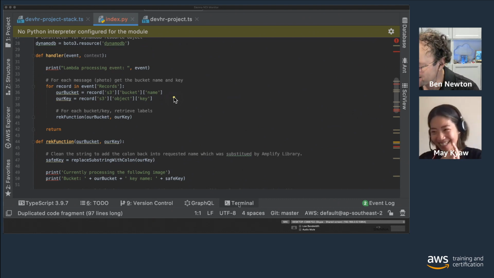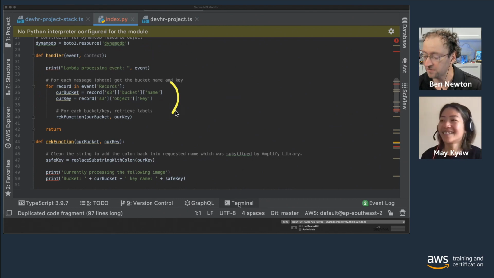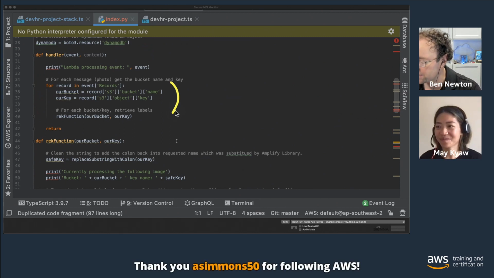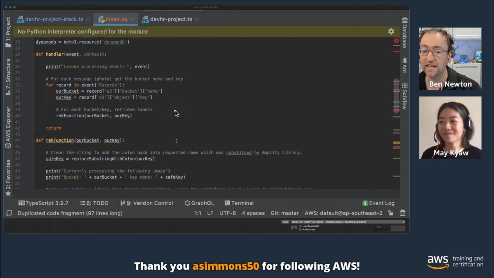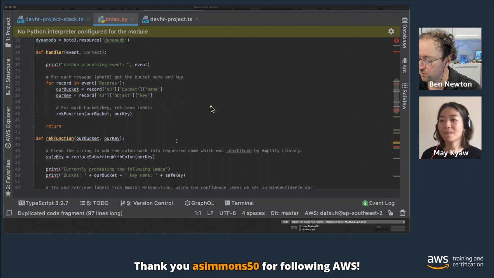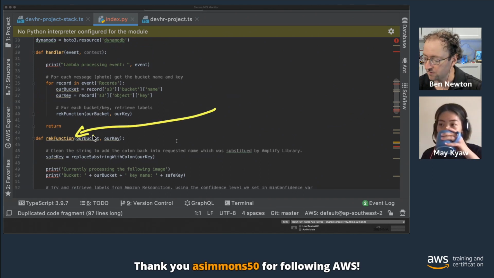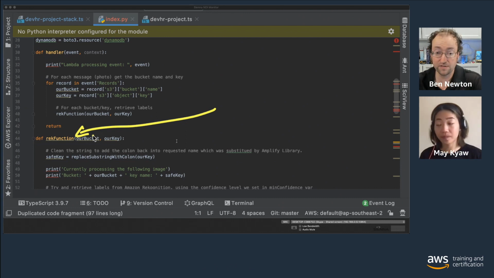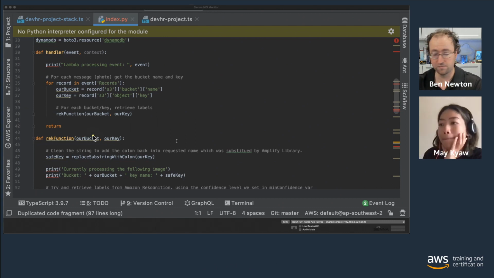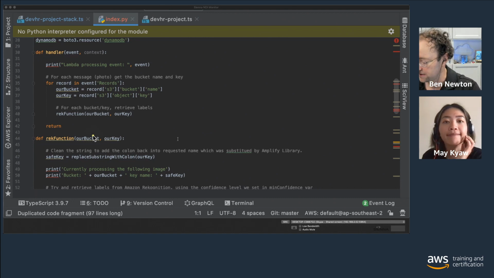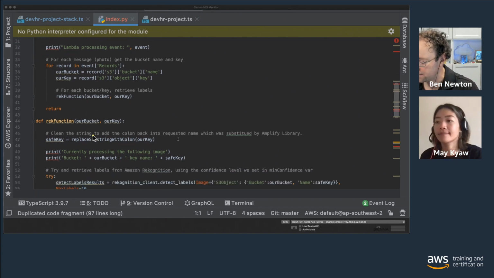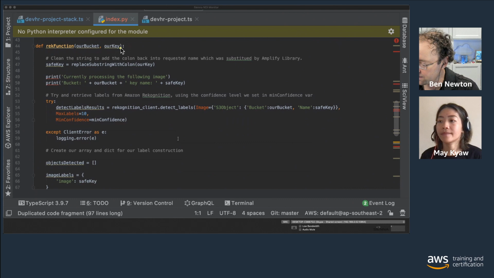Right. Okay, so we're pulling the records out of the records that are automatically being placed into the event object by Amazon S3, which is essentially our bucket and our key. We're using that to then call the rec function here, which is the function that we're using to perform our actual image detection. If you want to scroll up a little bit there, mate. So we're passing through the bucket, the Amazon S3 bucket, our image bucket, and then the key.